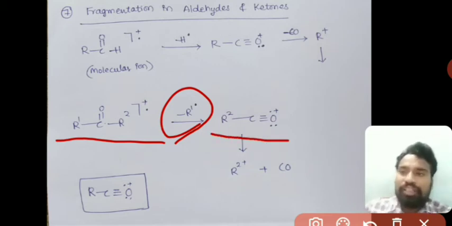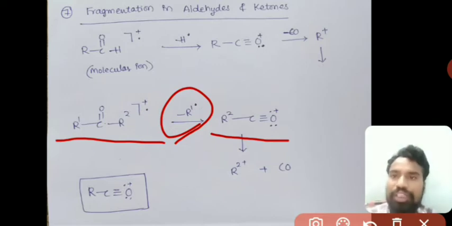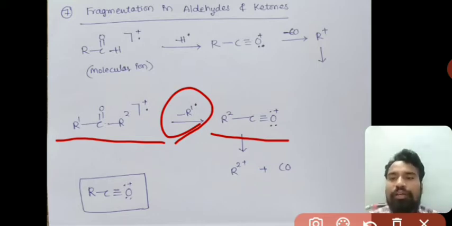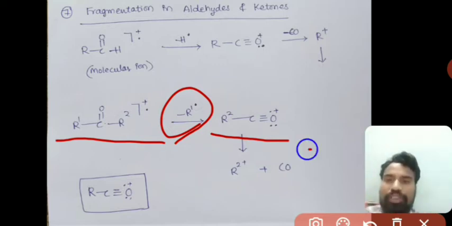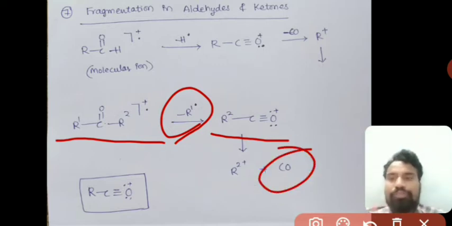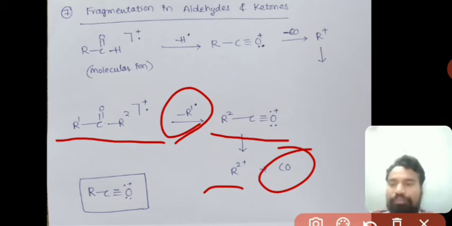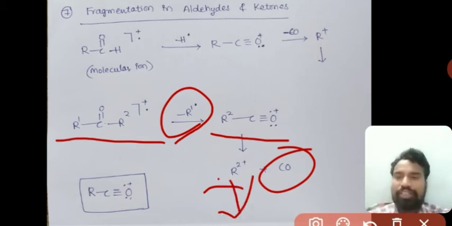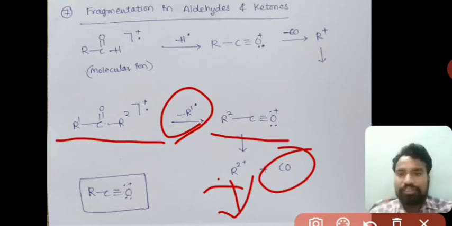The remaining part will be converted into R2-C triple bond O+. So if R1 is the smaller chain, R1 leaves as a radical, and it is converted into R2-C triple bond O+. Then by losing CO, it is converted into R2+. This cation will further undergo fragmentation based on its size.